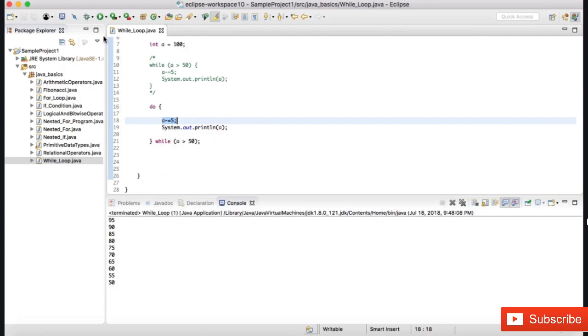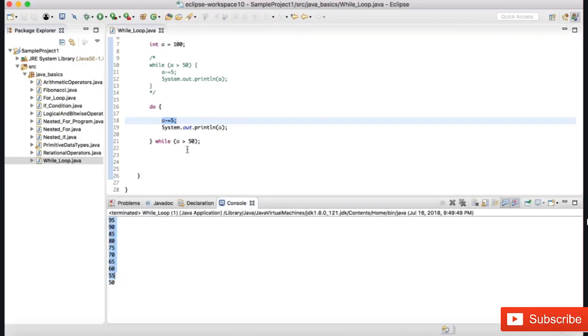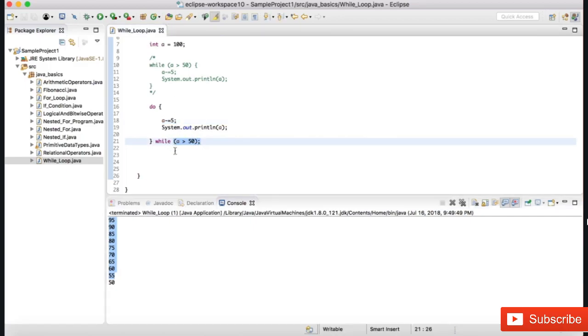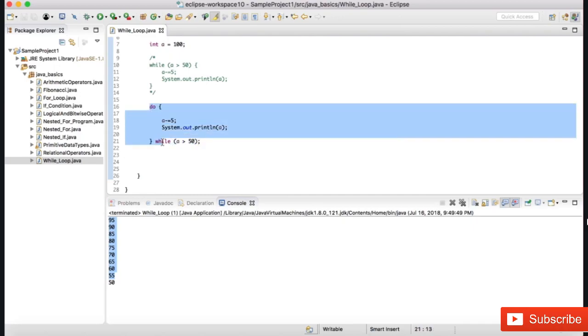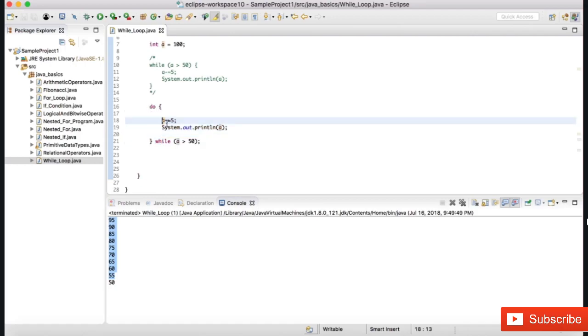Pretty much the same. When we execute it, let us take a look at the output. Very similar, no difference. Loop is getting iterated while the condition is true. When the condition became false, it is coming out of the loop. Now what is the difference between while and do while loop? There is one basic difference, and that is, even if the condition is not true for the very first iteration, do while loop will iterate. So whatever code you write inside the do while loop will get executed at least once, and then from the next time onwards, depending upon whether the condition is true.